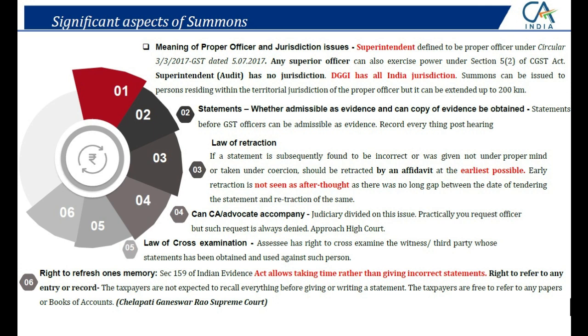We can seek time. Sir, 10 दिन दीजिए. Give us 2 weeks, give us 1 week. We will come with the correct information and facts, and we will submit that under undertaking and cover letter. So I am not duty bound to give all the answers right then if I am not sure about the facts, if I am not sure about the 100% correctness of that. Also, we can refer to our Tally data. We can refer to our books of accounts during summons. This is also another safeguard, because we are not expected to remember everything.